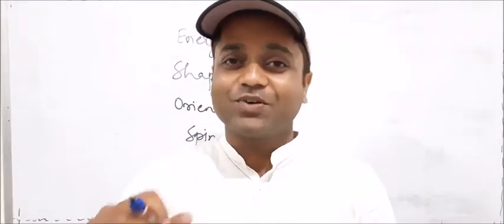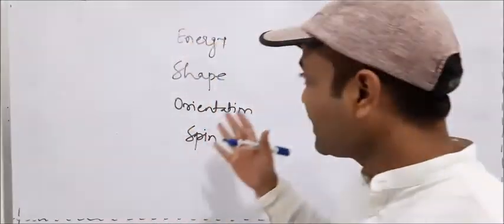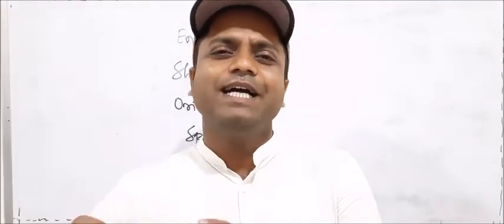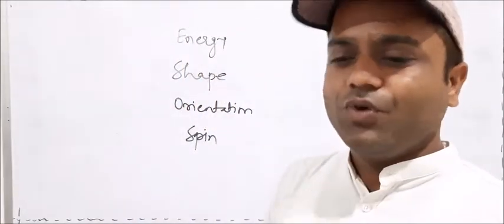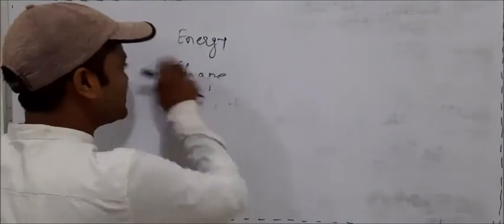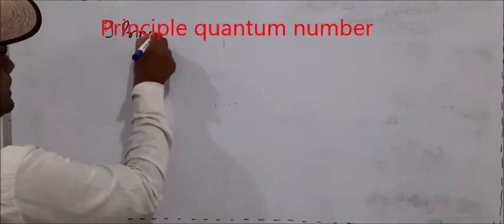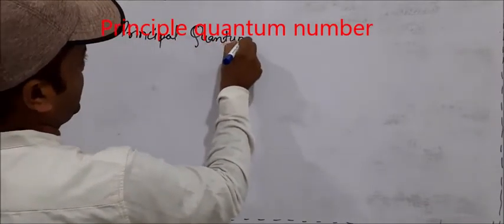So we identify characteristics from location only, from address only. Likewise, from the address of the electron, the quantum number, we can identify the maximum characteristics of the electron. There are 4 quantum numbers which give this information. The first quantum number is the principal quantum number, a very important topic, principal quantum number.